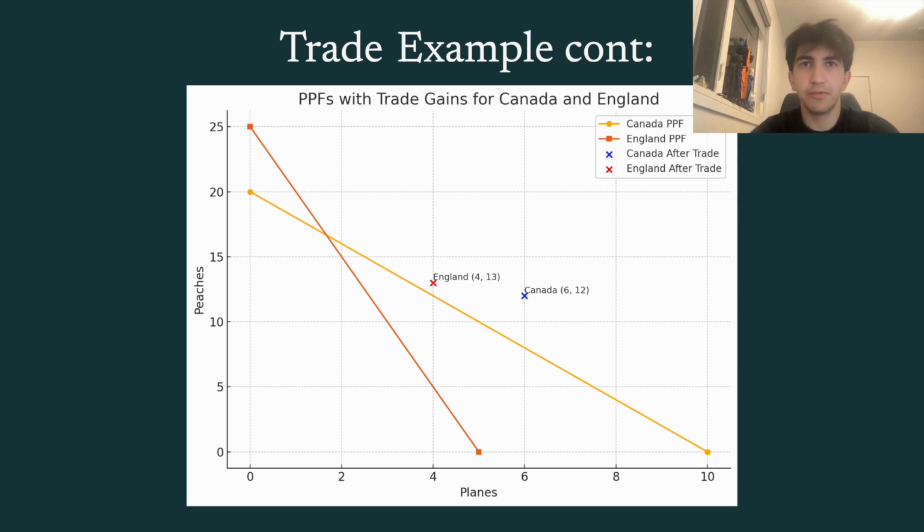Finally, if we look at the new production possibility frontiers for each country after trade, we can see those new points, X's on the middle of the screen, are where the countries are at after engaging in trade, which both show that the countries are better off specializing in trading with each other as they have a higher total amount of goods.